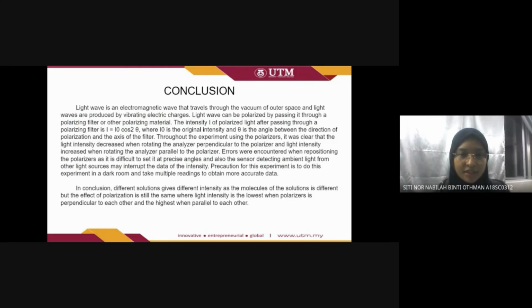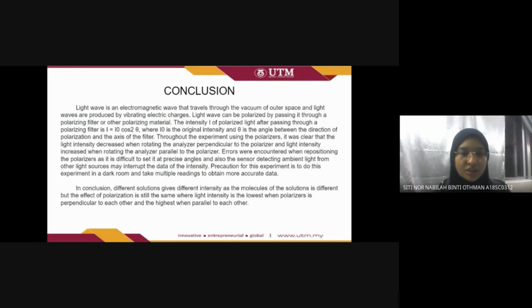Throughout this experiment using the polarizer, it is clear that the light intensity decreases when rotating the analyzer perpendicular to the polarizer, and increases when rotating the analyzer parallel to the polarizer.